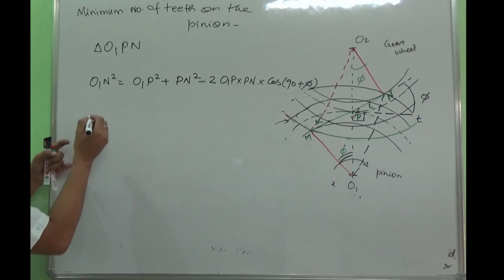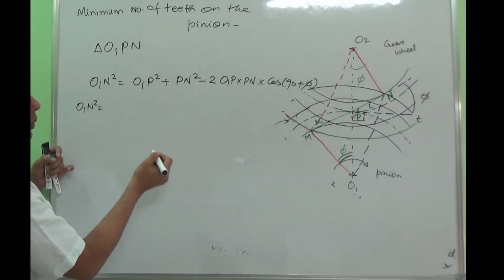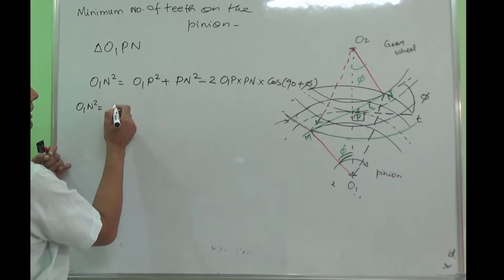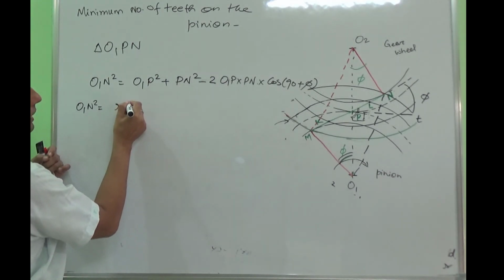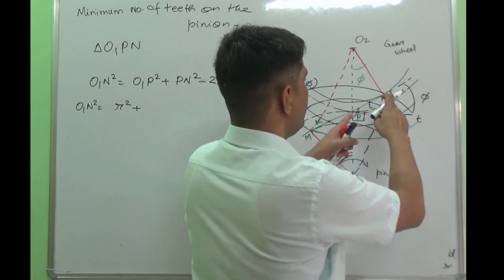Now I can simplify this. O1N square, O1P is the pitch circle radius of the pinion, so small r square plus PN square.